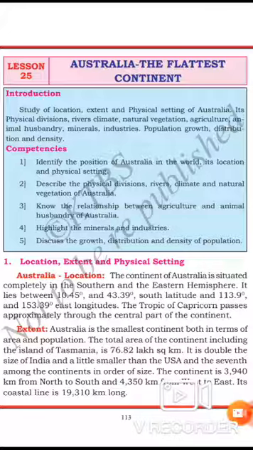Next, the fourth one is shrublands. These occupy the southern and western parts of Western Australia, the southern part of South Australia, the western part of New South Wales and a small area in southern Queensland. Shrubs are common due to scanty rainfall. Scanty means very little. Acacia is dominant here. Dominant means the great one, the important one.